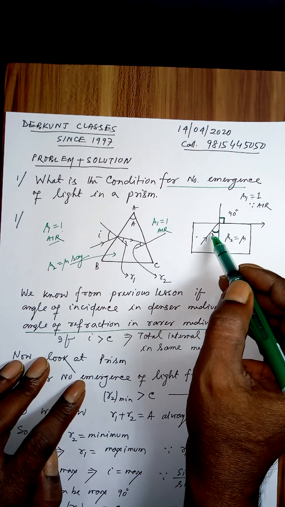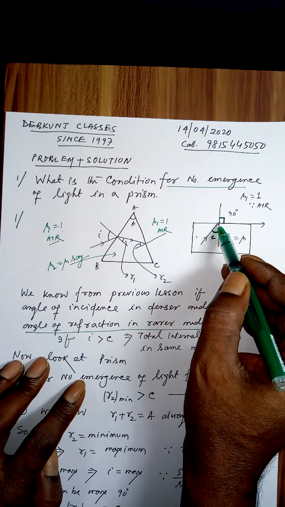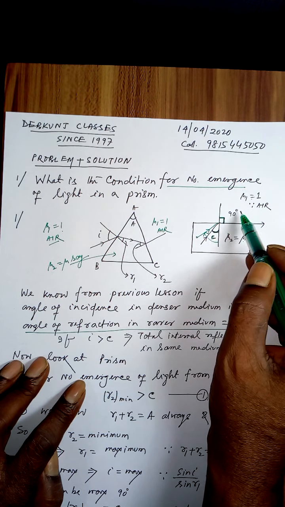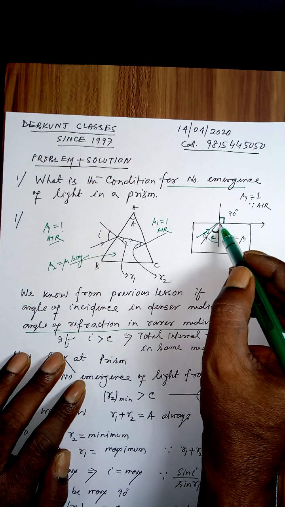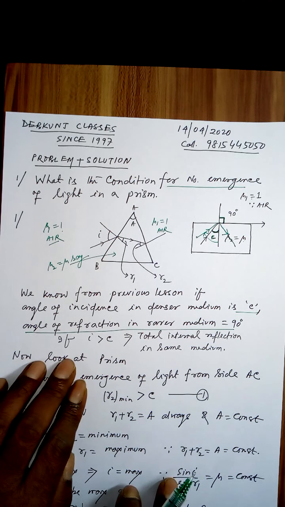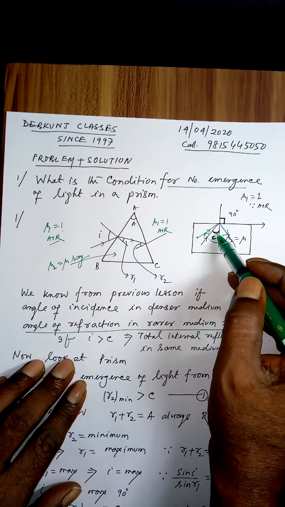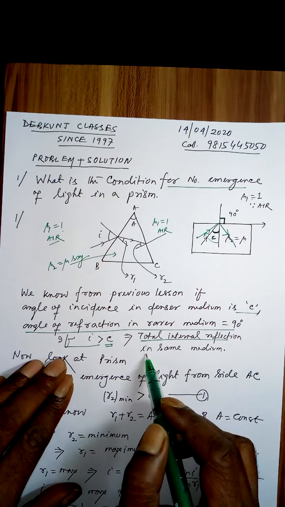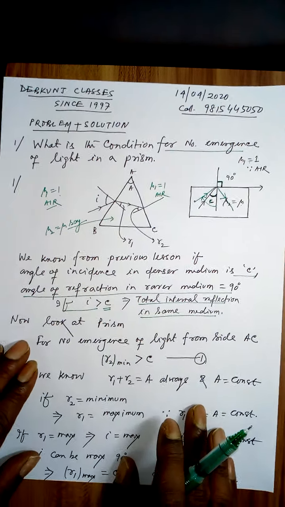And if this angle of incidence is increased, say this, then this ray, instead of going to the rarer medium, is reflected in the same medium. That was called total internal reflection. It means if i in the denser medium is greater than the critical angle, then there is total internal reflection in the same medium.